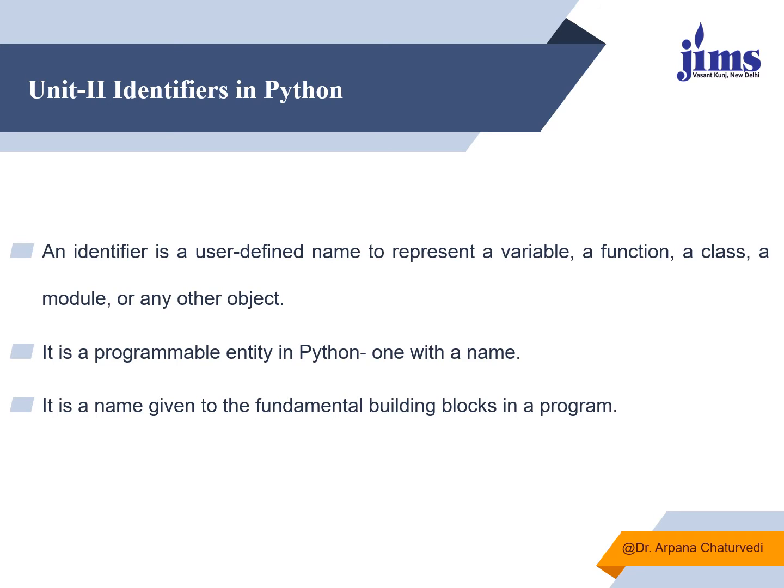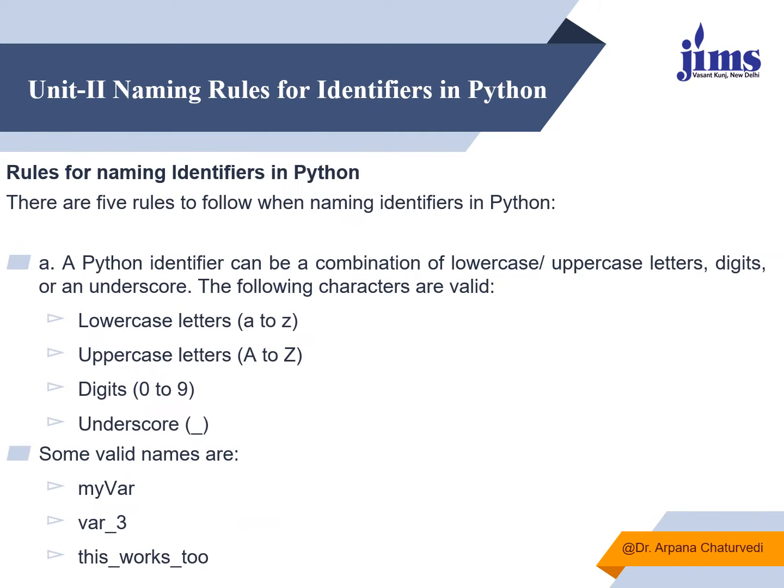So in this, basically, if we see what are the different rules which we have to obey to give the name of an identifier, whatever identification we are giving to anything, either it is a class, object, variable, or method, we have to actually follow 5 rules.